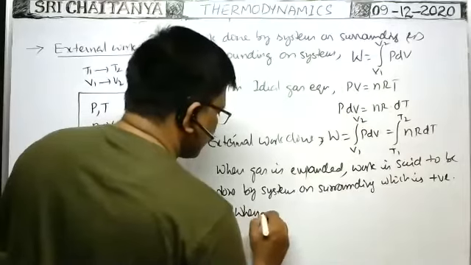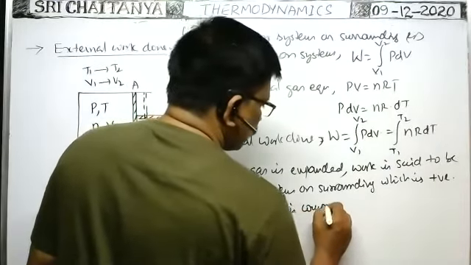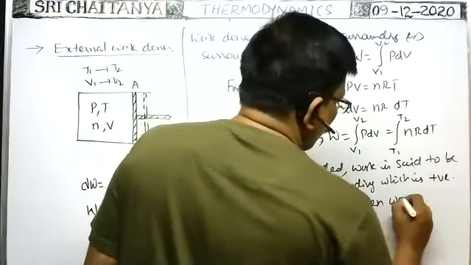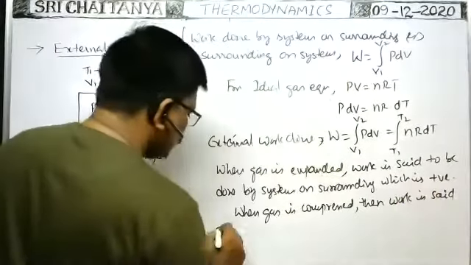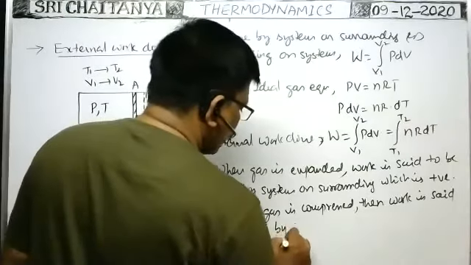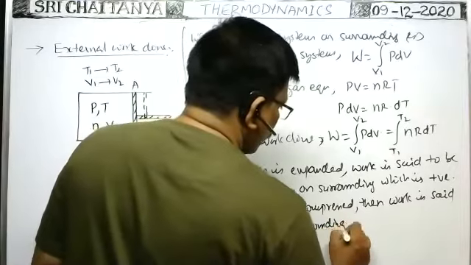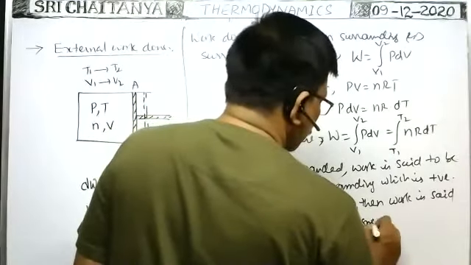When gas is compressed, work is said to be done by the surroundings on the system, which is negative. Work means action, work done only.